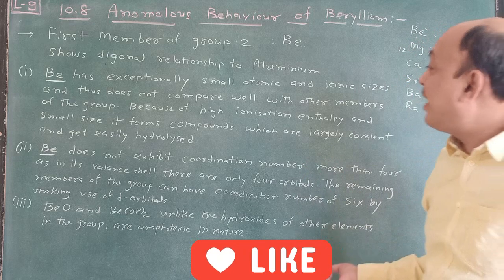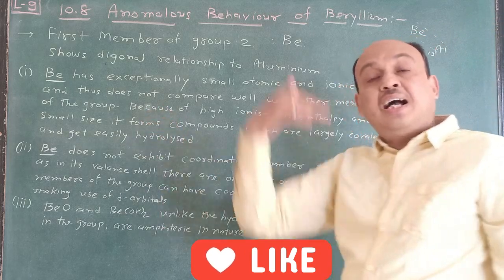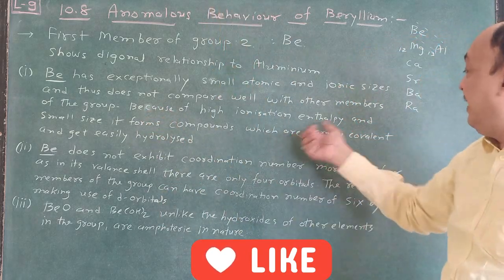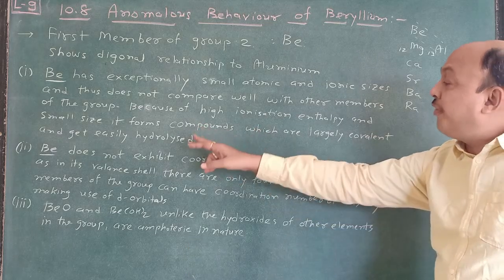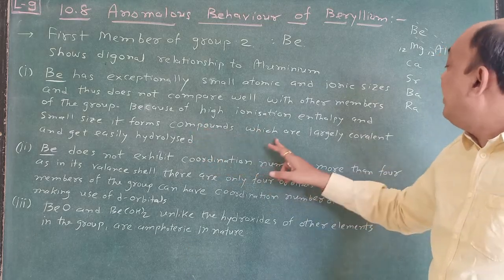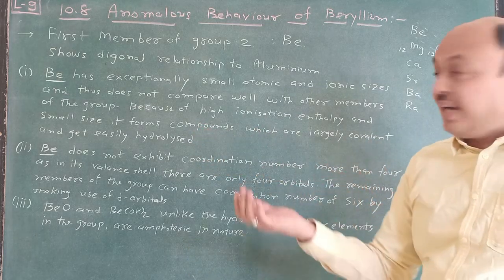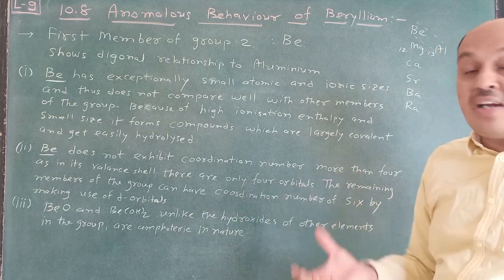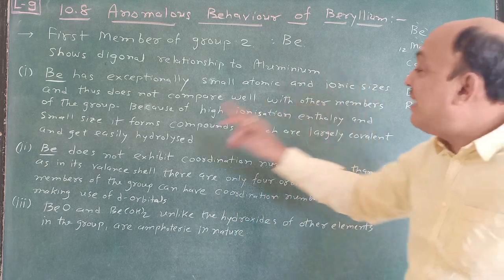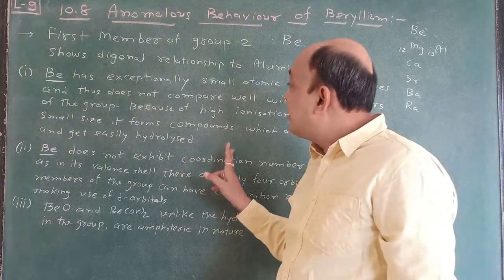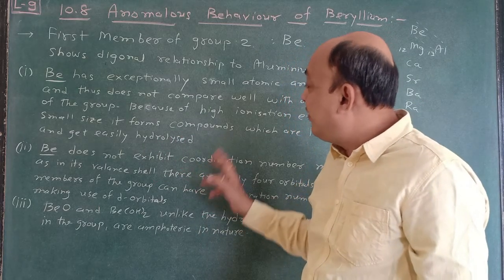Once again, this sentence is very important. Because of high ionization enthalpy and small size, it forms compounds which are largely covalent and get easily hydrolyzed. They are not ionic, but covalent and get easily hydrolyzed. So this is one anomalous behavior.